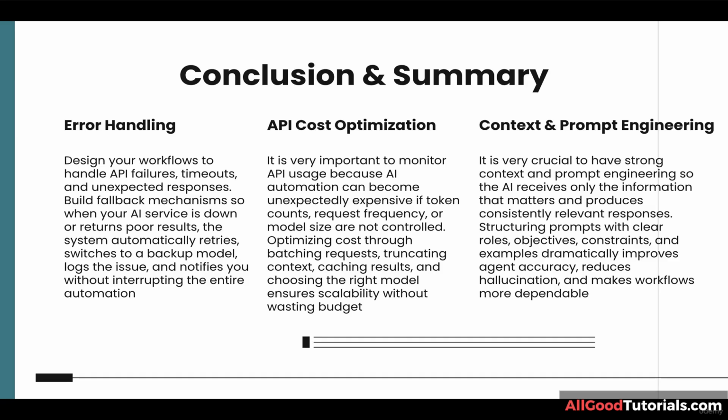API cost optimization. It is very important to monitor API usage because AI automations can become unexpectedly expensive if token counts, request frequency, or model size are not controlled. Optimizing costs through batching requests, truncating context, caching results, and choosing the right model ensures scalability without wasting budgets.